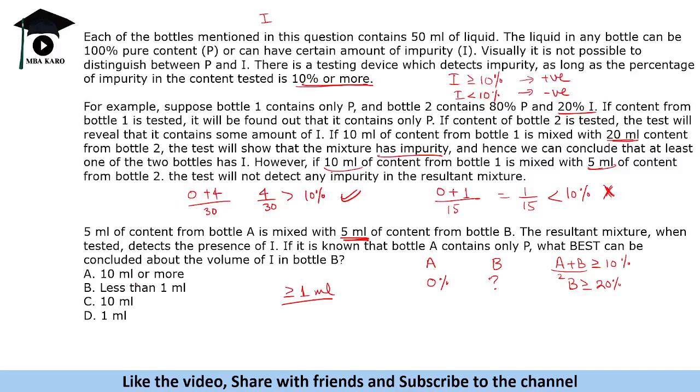Sorry, the bottle is 50 ml. It is given that the bottle is 50 ml, and we are taking just 5 ml from it. So 20% of 50 ml is 10 ml, so 10 ml or more will be impurity. Okay, 10 ml or more is impurity because it is 20% impurity minimum.